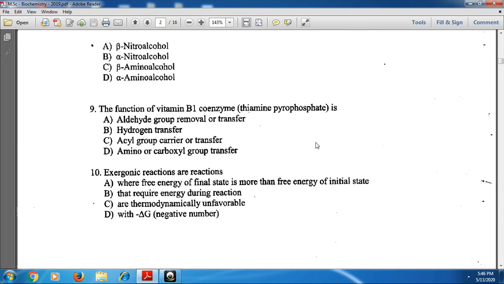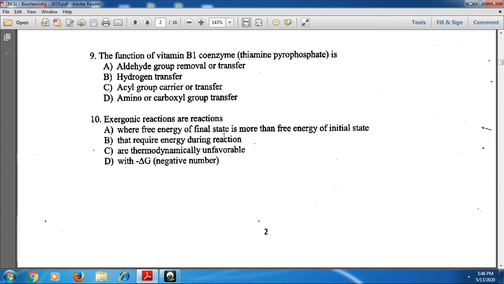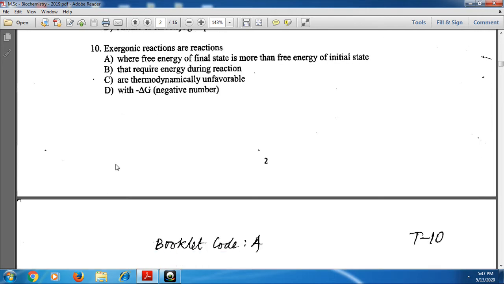Next, the function of the vitamin B1 coenzyme thiamine pyrophosphate: thiamine pyrophosphate is mainly involved in aldehyde group transfer. Option A is the correct one. Next, exergonic reactions are the reactions that have a negative delta G. That means for the 10th one, option D is the correct one.